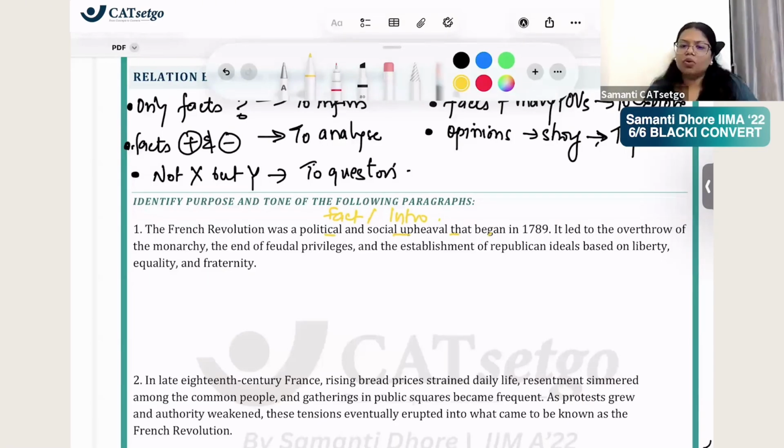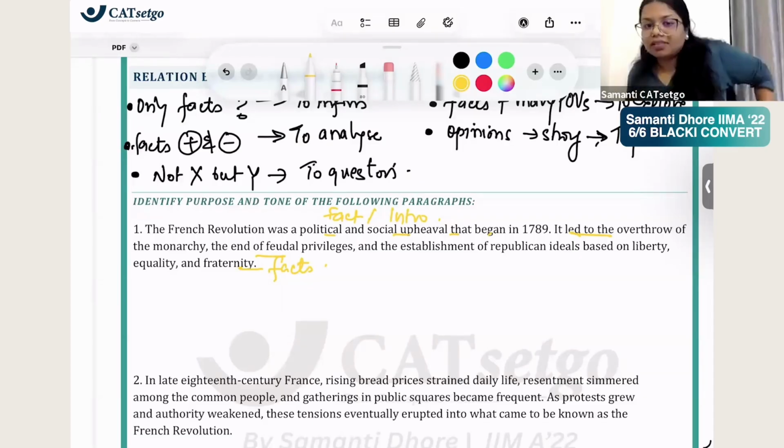It led to the overthrow of monarchy, the end of feudal privileges, and establishment of republican ideas based on liberty, equality, and fraternity. What it did: this, these, and these. So again, these are facts. There's no description. Description is when they tell you the events that happened in the French Revolution.